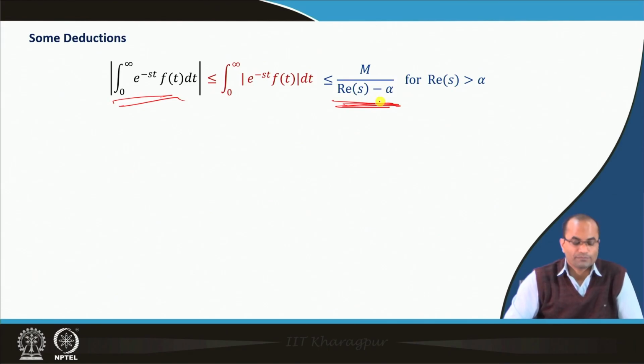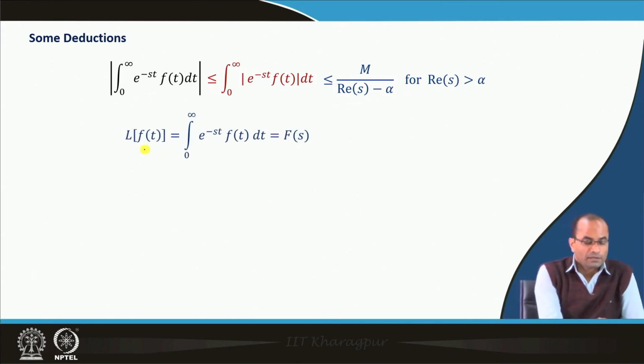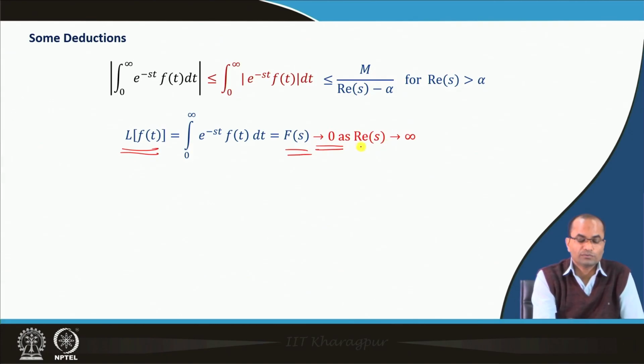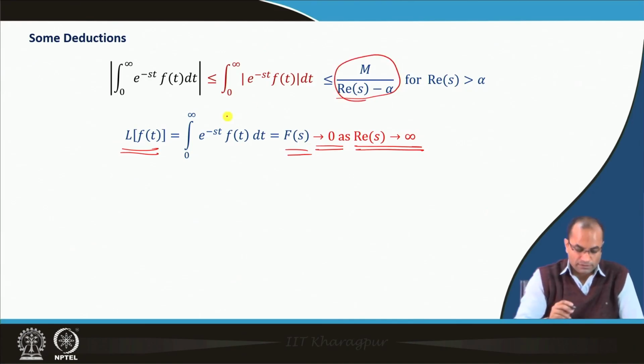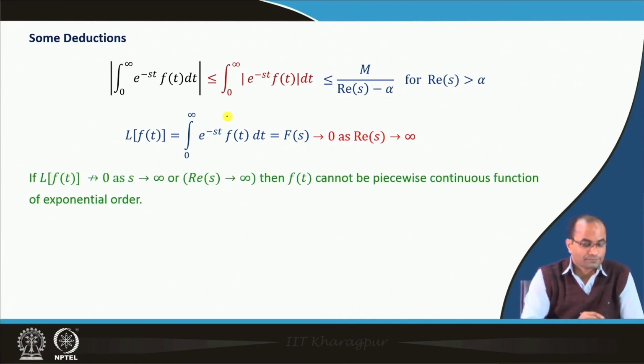Since the Laplace transform is F(s), what we notice from here is that it has to go to 0 if real s goes to infinity. That is the deduction coming from the above inequality.